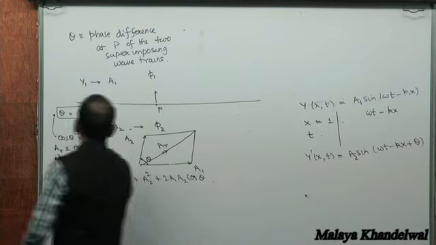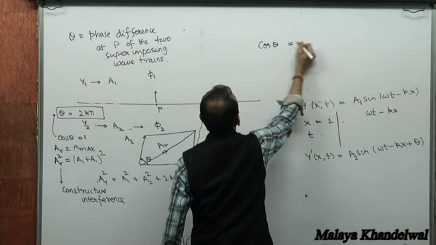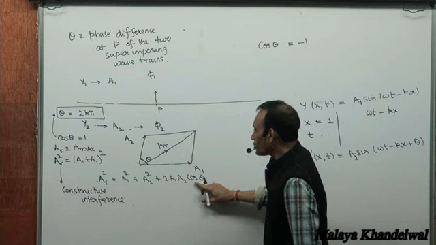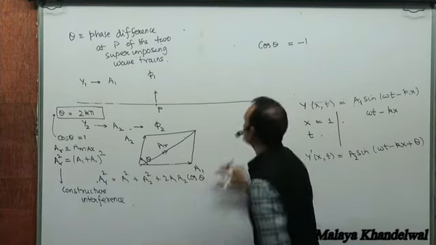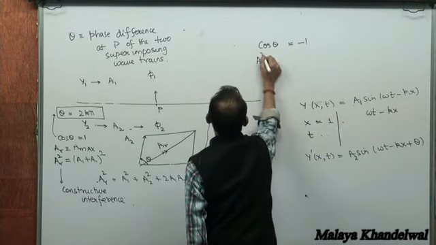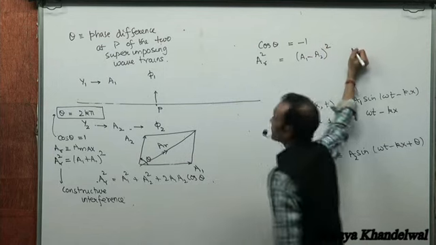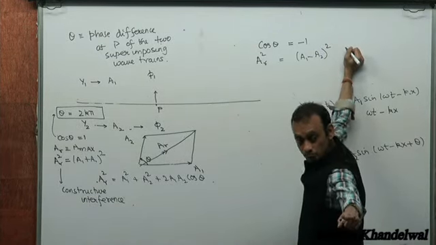However, if theta is the phase difference at P, and cos theta is minus 1, if you plug in cos theta as minus 1, this will become A1 squared plus A2 squared minus 2 A1 A2. AR squared then would be (A1 minus A2) whole squared. Yes or no?